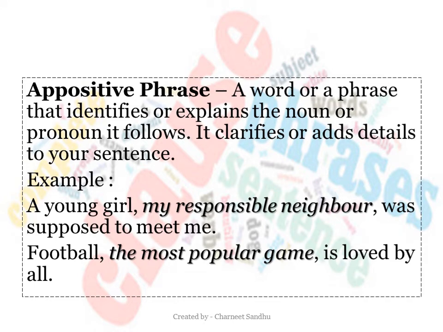Appositive phrase. Basically, it is a word or a phrase that identifies or explains the noun or pronoun it follows. It clarifies or adds details to your sentence. It basically restates a preceding term or expands or explains it. Look at the examples. A young girl, my responsible neighbor, was supposed to meet me. Here, "my responsible neighbor" basically adds detail to the noun "girl" in the sentence.